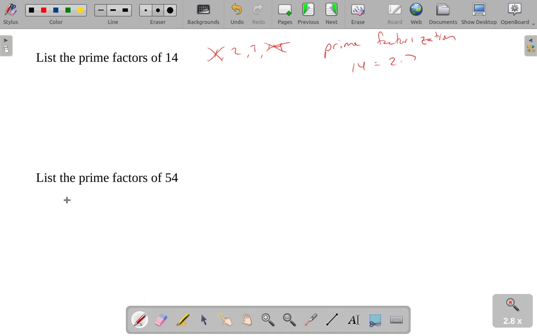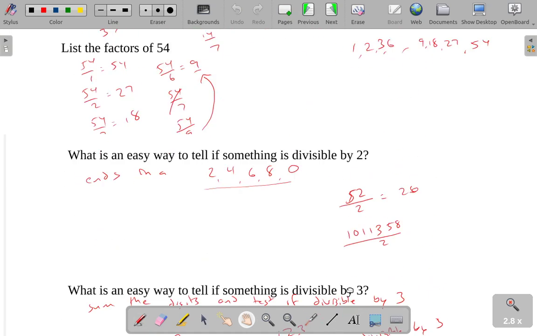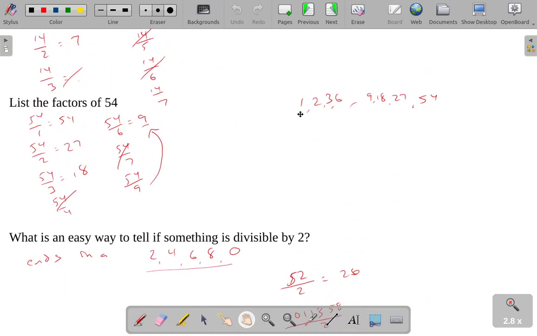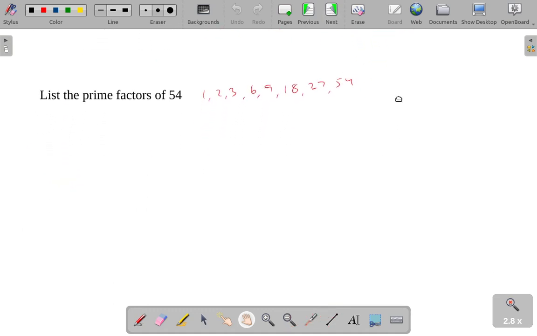All right, so let's list the prime factors of 54. Let's see, 1, 2, 3, 4 and 5 weren't. 6, 9, what did we have? 18, 27, and 54, I believe. Let me double check. I'm just scrolling back to where we went over that. Yeah, okay. 1, 2, 3, 6, 9. Okay, looks like we have the same list.